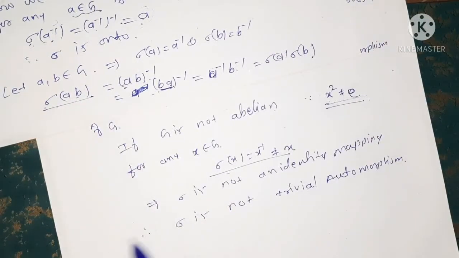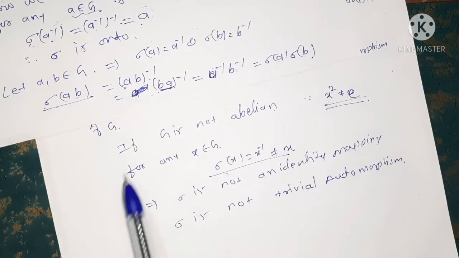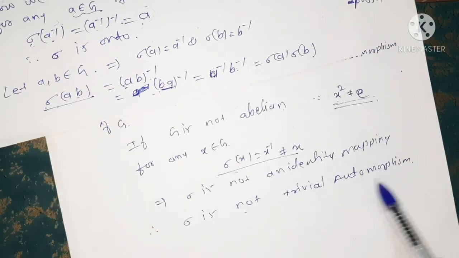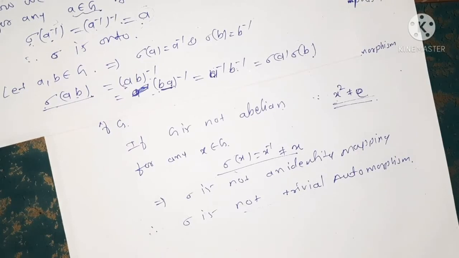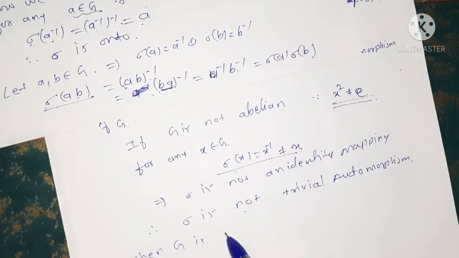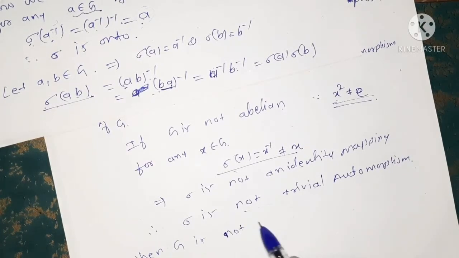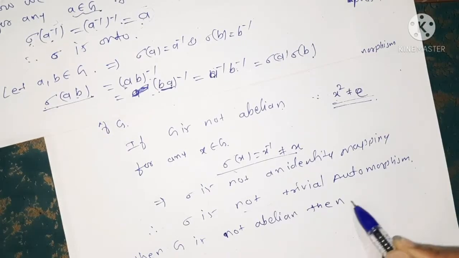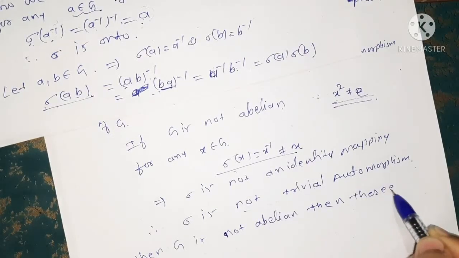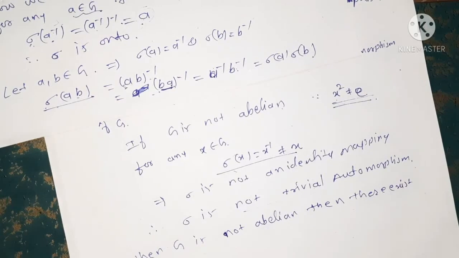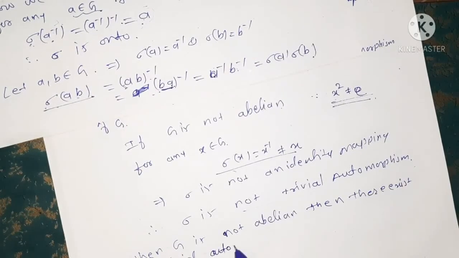Hence, when G is abelian, we get a non-trivial automorphism, and when G is not abelian, then there exists a non-trivial automorphism.